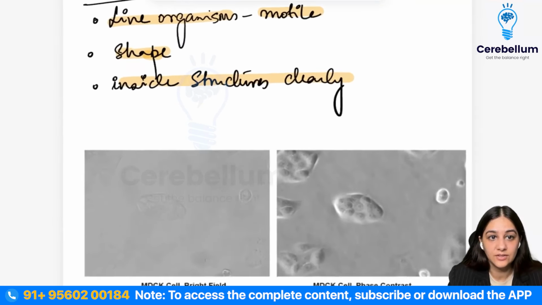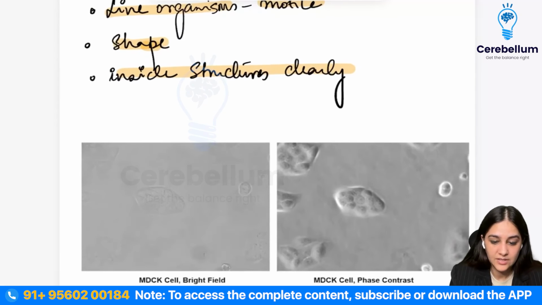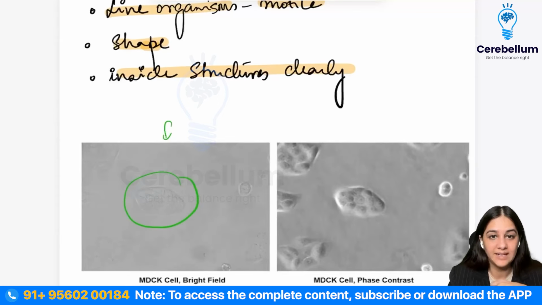Let's see here. The one photo on the left is from a bright field microscope. This is how you will see something. Can you see the structure, how badly illuminated it is? It is a bright field or light field microscope, right?